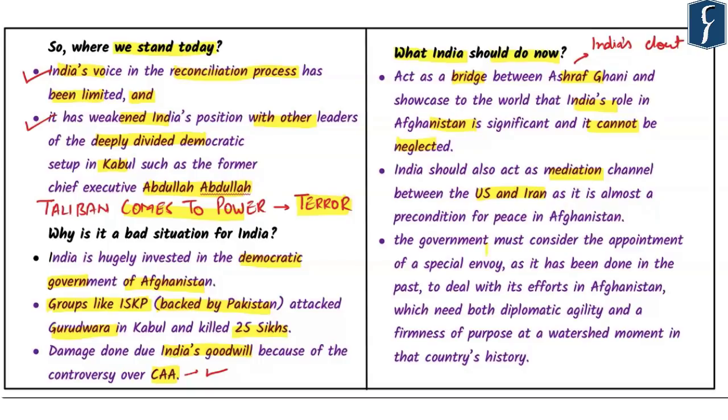The last thing that the author wants to highlight is that because of the coronavirus pandemic and also because of the problem that we have seen in Afghanistan, many consulate offices in Afghanistan are closed, and hence what India needs to do is to appoint a special envoy in order to deal with its effort in Afghanistan. What we need to ensure is a strong and continuous presence in Afghanistan. This kind of special envoy will ensure that there is diplomatic agility and a firmness of purpose at the watershed moment in that country's history.